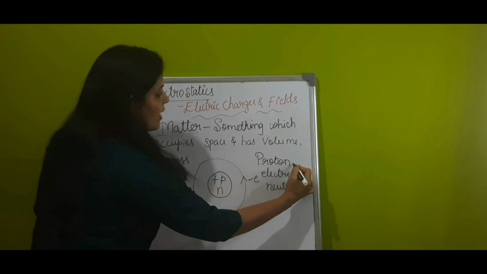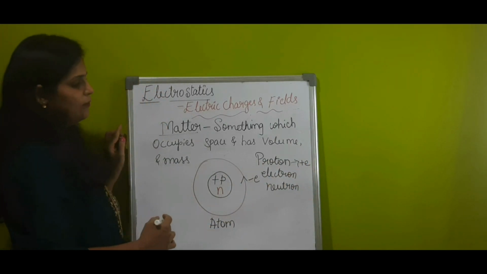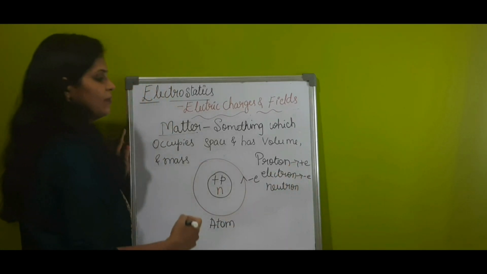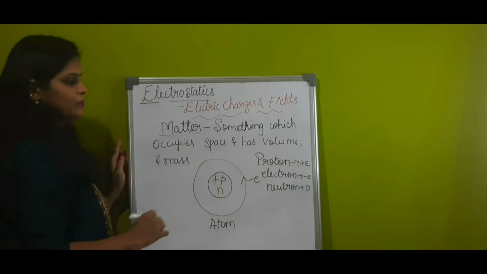The proton has positive charge, denoted by +e. The electron has negative charge, -e. And the neutron is neutral, no charge, 0.